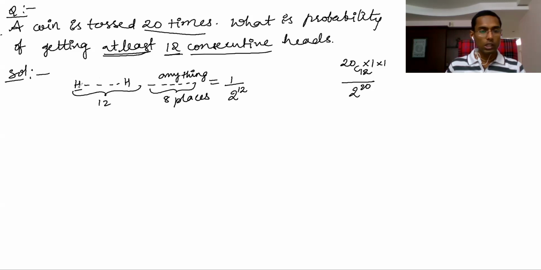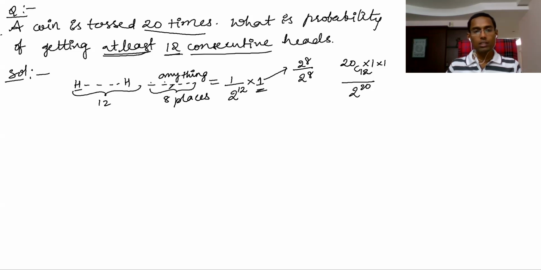Now here, the favorable case is only one way, all heads. In the remaining places you can arrange either head or tail, anything. So the denominator is 2 power 8 and the numerator is also 2 power 8, and that's the reason you got 1.